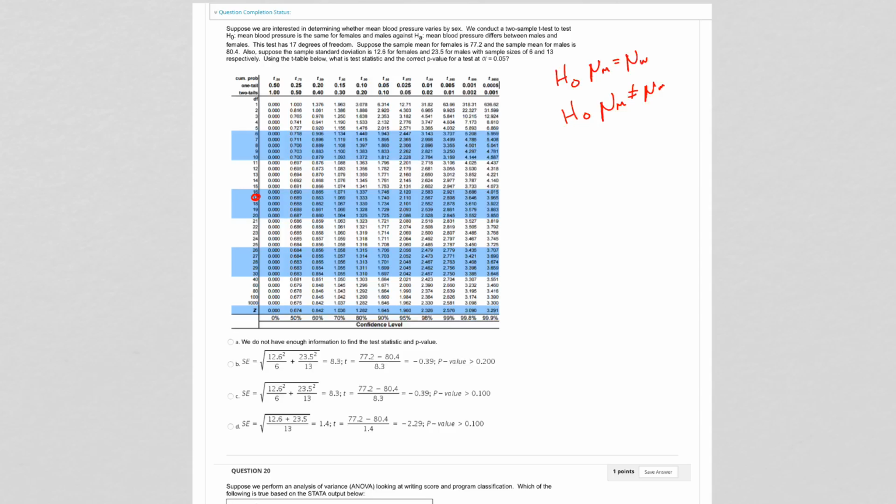So look at your answers. You have everything you need, so that's not the answer. So let's just look at the SEs. What is the SE? So the SE is everything in the denominator, right? So we're saying that they're not different.